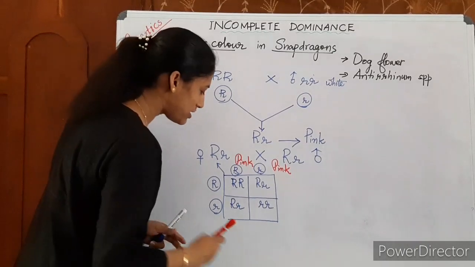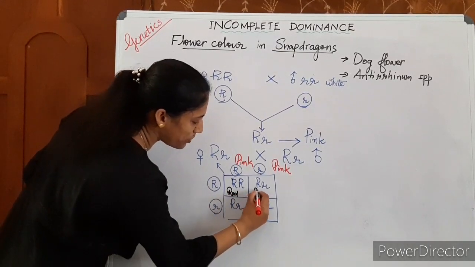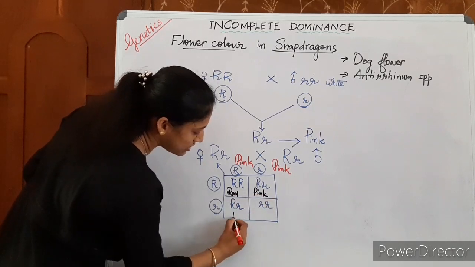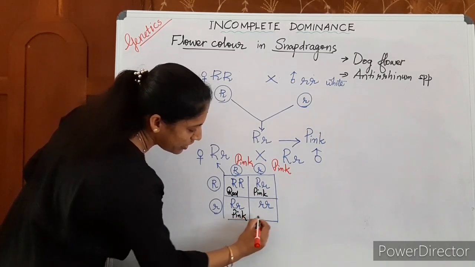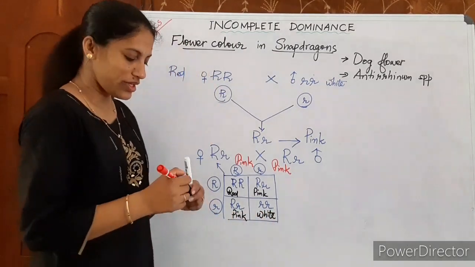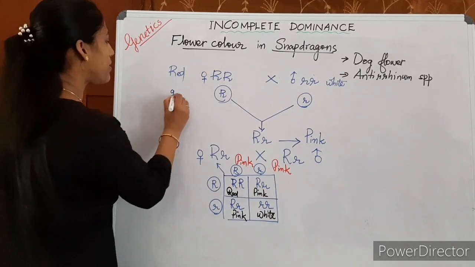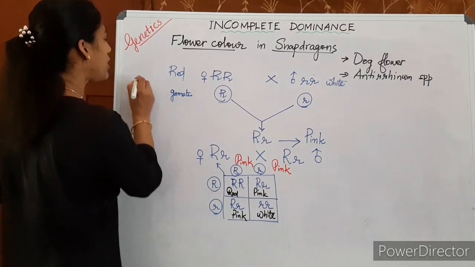So what are the plants? This one is red flowered, these two are pink flowered, and this one is white flowered. So listen here, in the F2 this is what the gametes are.